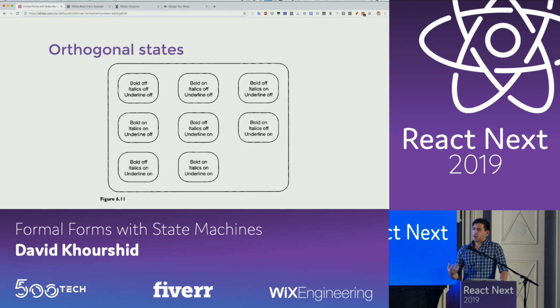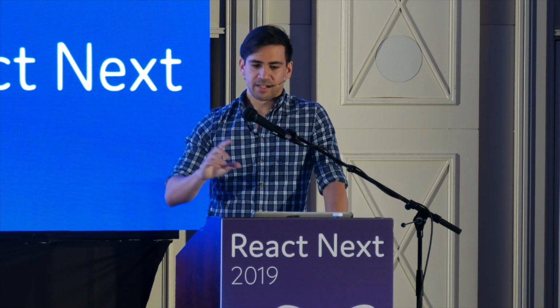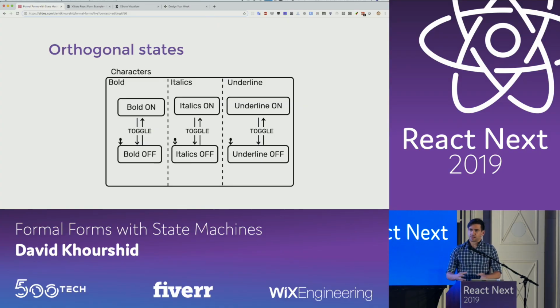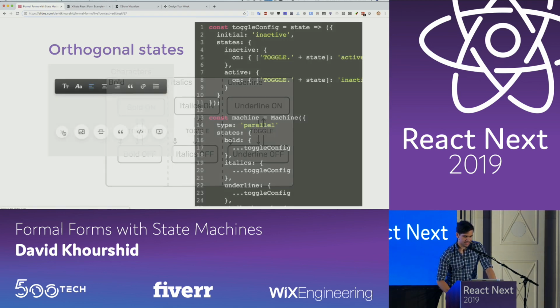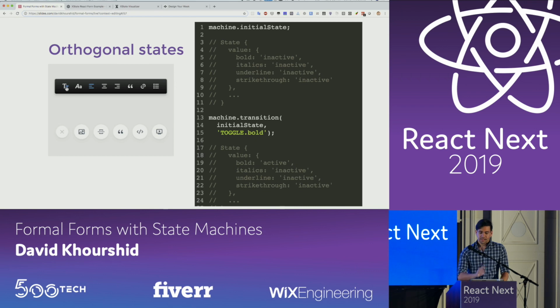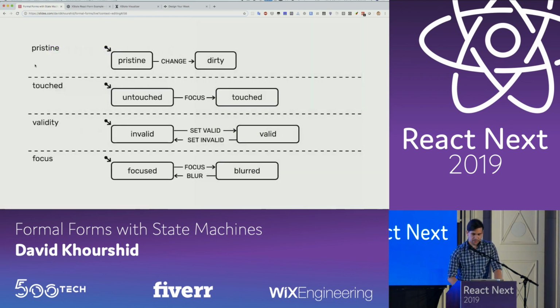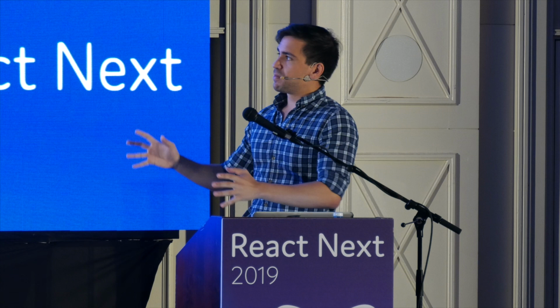Orthogonal states also address concerns where many different parts of states might be active at the same time. For example, if you're modeling a text picker where you have bold, italic, underline, you could simplify that in these orthogonal states instead of having a combinatorial explosion of states. Forms and form inputs have this characteristic as well, where we have this idea of pristine, touched, validity, focus, etc., where all of these might be activated at the same time by the same events. And so this represents the combination of all of these different states.